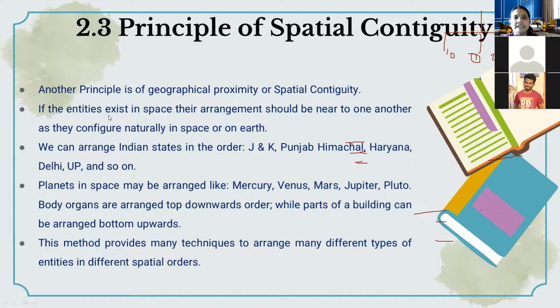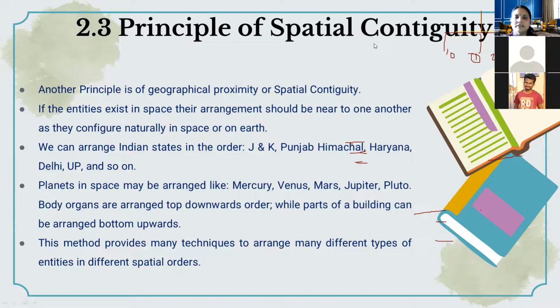So if the entities exist in space, their arrangement should be nearer to one another, as they are configured naturally in space or on the earth. Okay. So suppose, for example, we want to classify, or give an array for the galaxy. For spectral contiguity, we have different forms. Sometimes it may be the vertical form, sometimes the horizontal form, sometimes a circle.